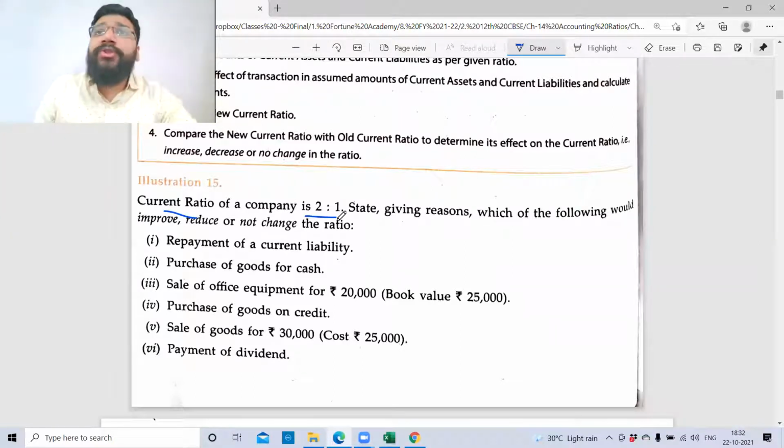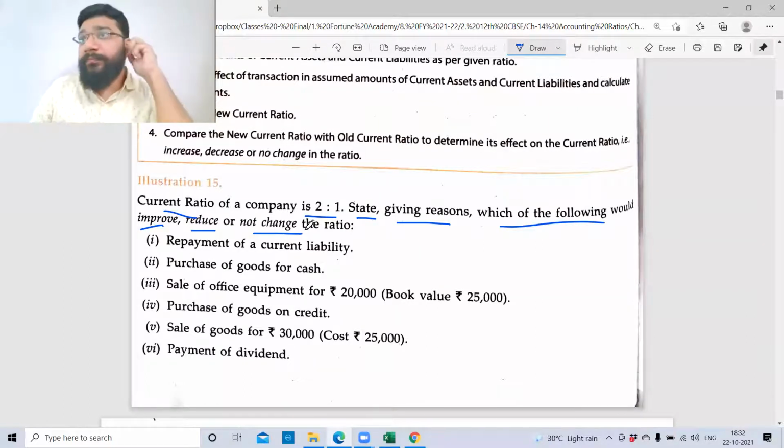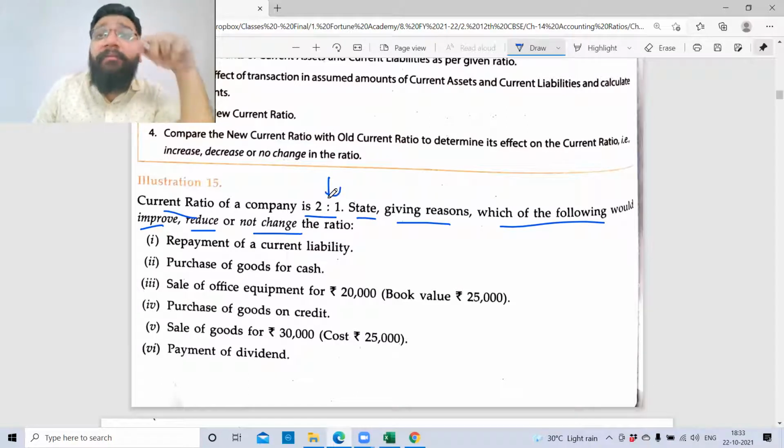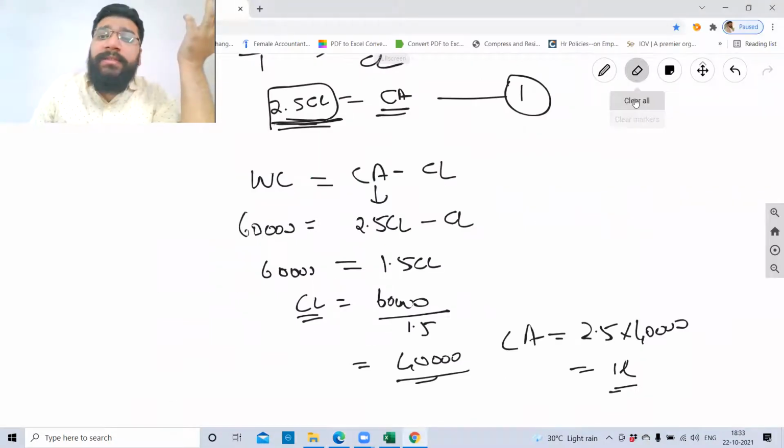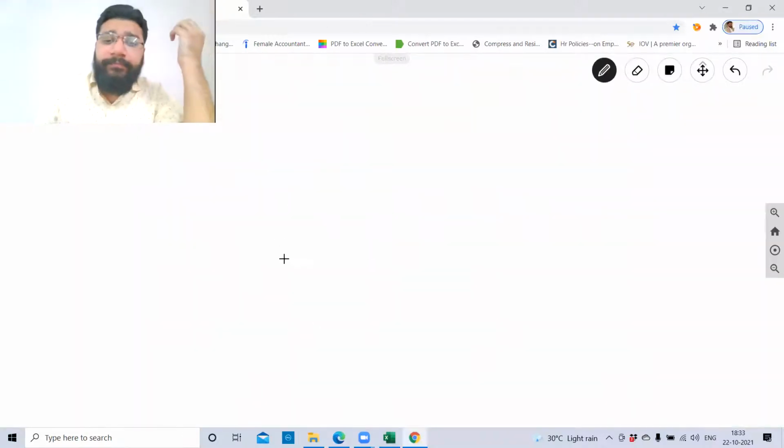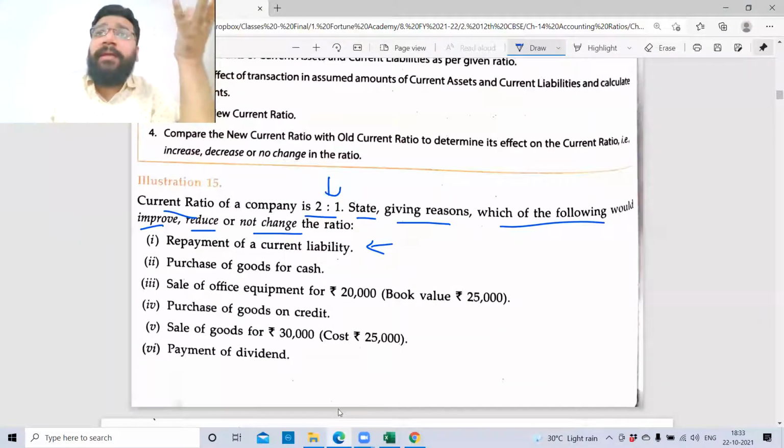Current ratio of the company is 2:1. State giving reasons which of the following would improve, reduce, or not change the ratio. Which means the ratio is given. After identifying this ratio 2:1, there is a change in the transaction, and the transaction is repayment of current liability. What is the journal entry for the repayment of current liability? I'm repaying the current liability. If I repay the liability, what is the journal entry?